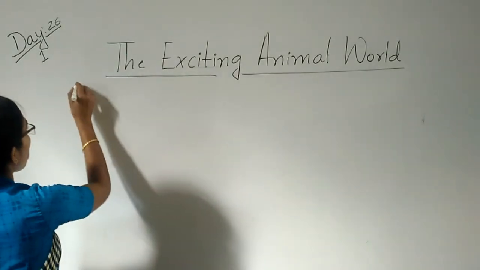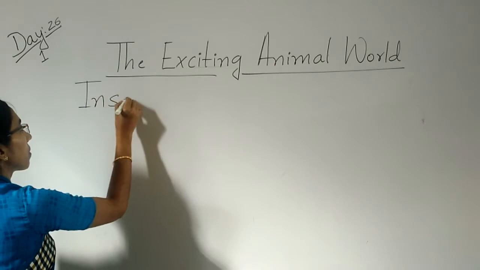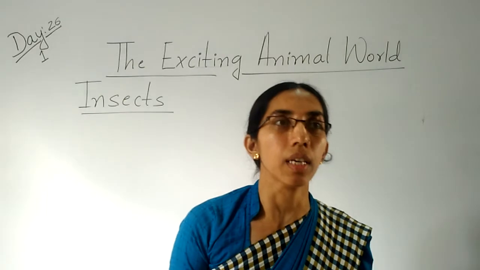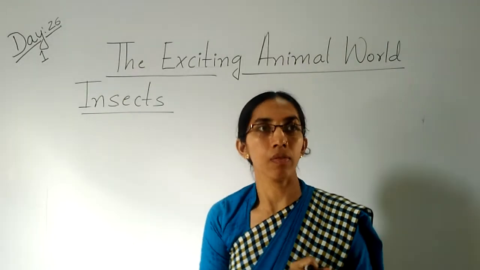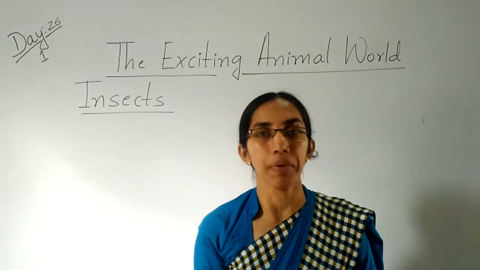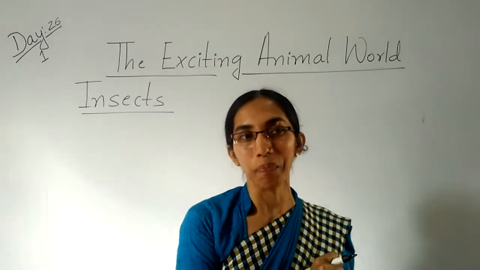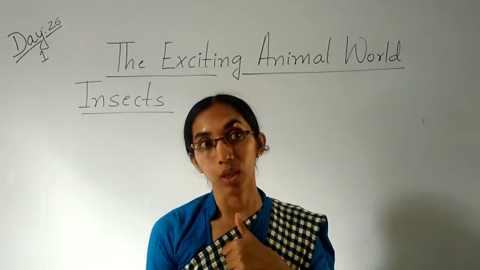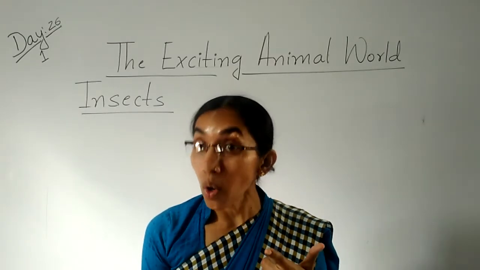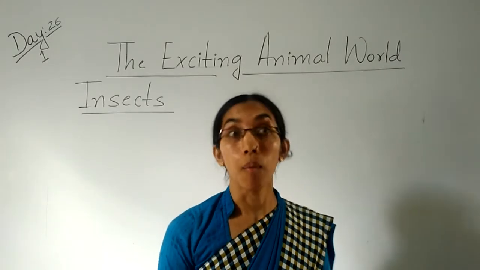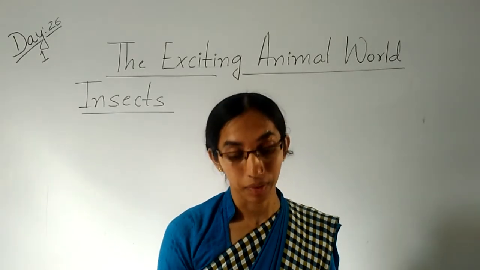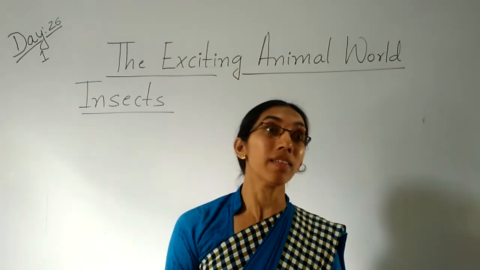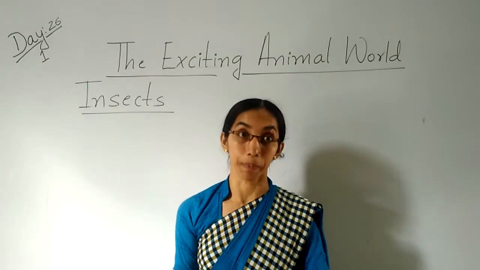Some insects we can find in our house. Some kinds of insects we can see only in our kitchen. Children, will you tell me which type of insects you can see in your kitchen? Tell me, children. Yes, cockroach. Very good. Then housefly. Very good. Mosquitoes. Lizard. Children. Ant. Ladybug. So these are the insects we can see in our home.